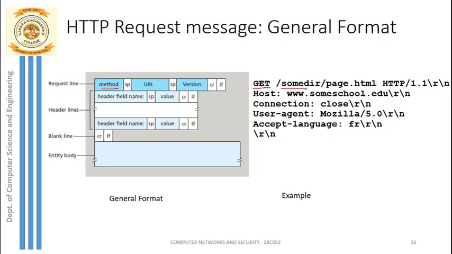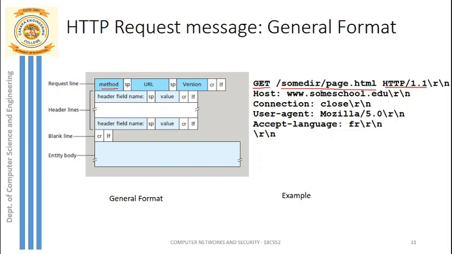This is what we requested in the example from the earlier slide. We are requesting some page from the server, and this is the page we are requesting.